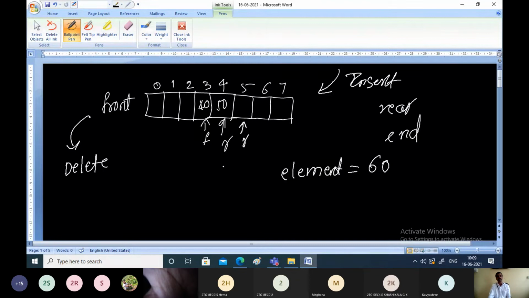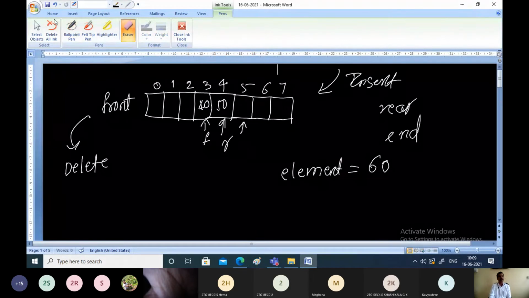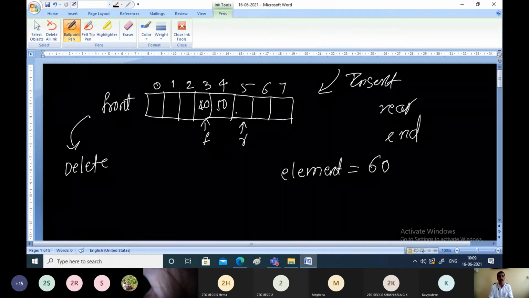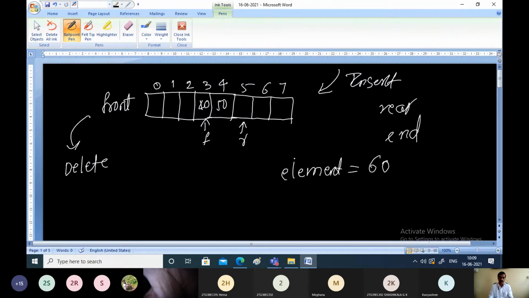This is the rear pointer. We have made rear point to the next location from the rear end. Once you obtain the location, store the obtained element in the location pointed by the rear. So 60 will be stored here.